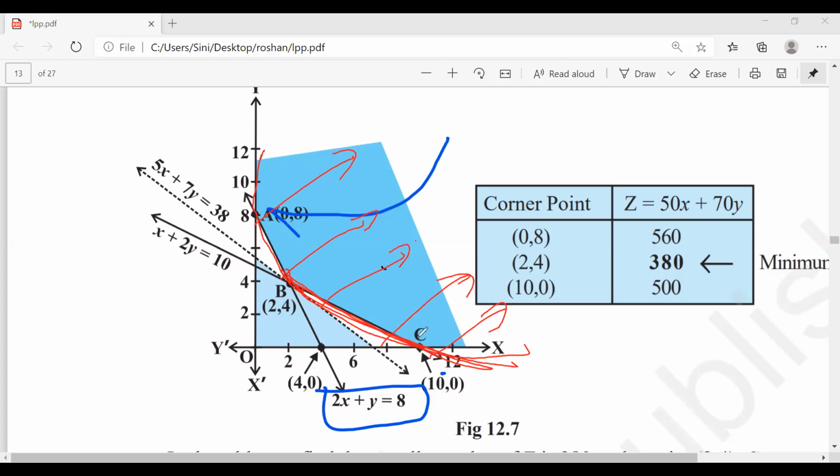Correct? So I have to just see the corner points in this. One is the 0, 8, other is this 10, 0, and other is this intersecting one. Is it clear for everyone? So which means we don't take lines here because nothing is there, and there is no need for us to plot this also. No need at all.